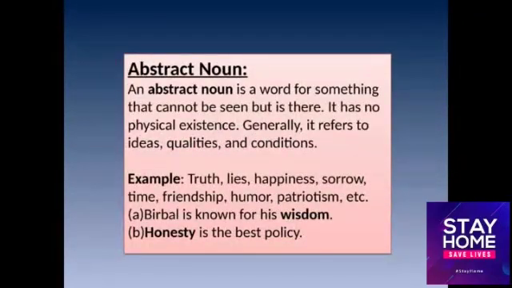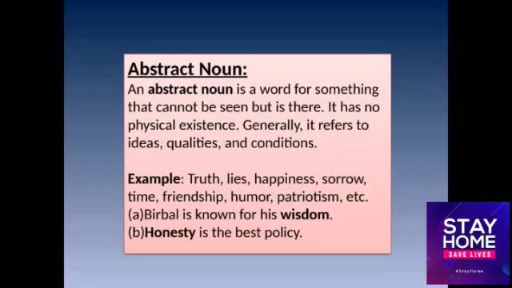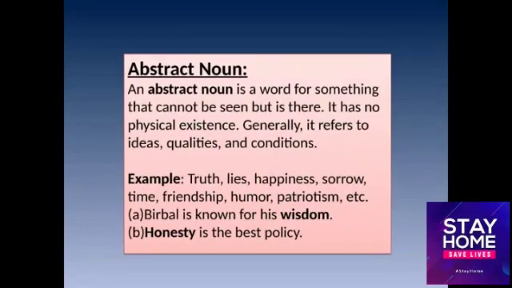The third kind of noun is abstract noun. An abstract noun is a word for something that cannot be seen but is there. That means it has no physical existence. We cannot see it, right? But we can feel it. Generally, it refers to ideas, qualities or conditions. For example, truth, lies, happiness, sorrow, time, friendship, humor, patriotism, these are abstract nouns.